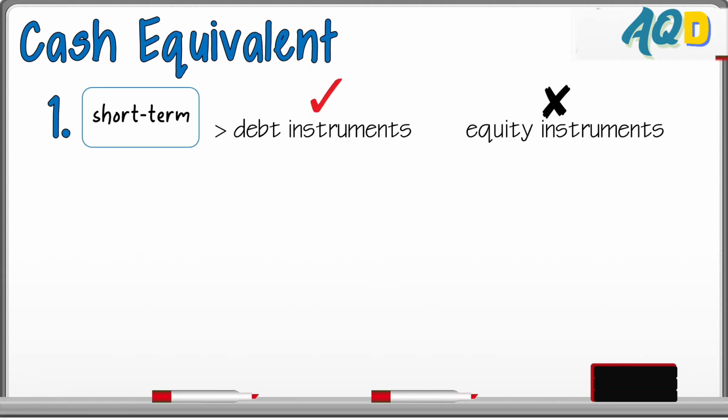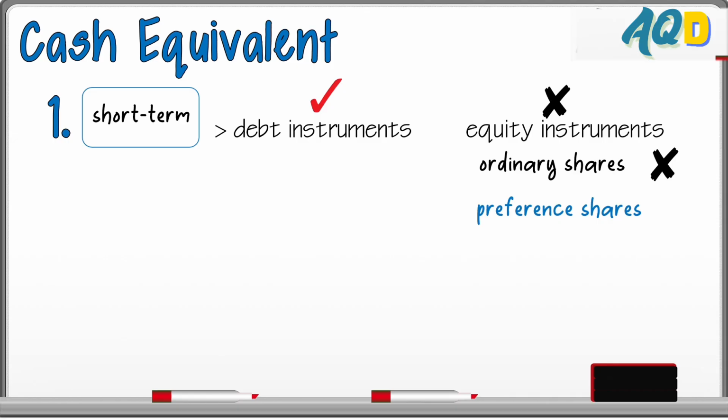So, for our first definition, balikan natin, dun tayo sa equity instruments. Investment in shares, they do not qualify in general as cash equivalent. So, ordinary shares, they are not cash equivalents. Preference shares, they are shares, they are also not cash equivalents.